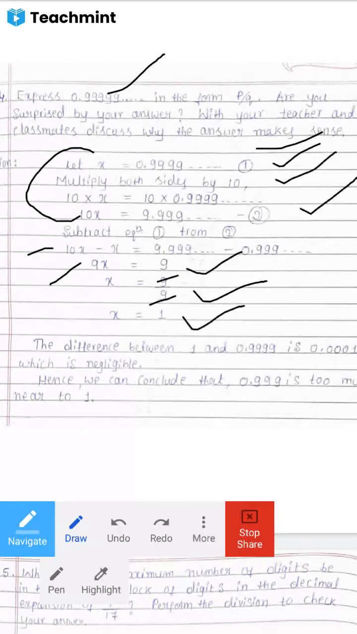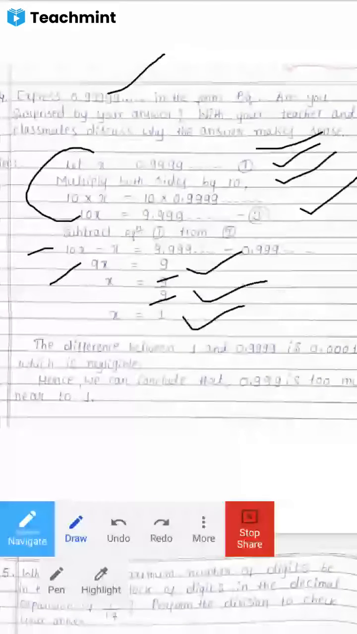Are you surprised by this answer? What type of surprise here actually? The p by q form of 0.99999 is 1. The exact answer we got is 1 by 1, and 1 by 1 is nothing but 1 only, no? So what is the surprise? The p by q form of 0.9999 is exactly equal to 1. So that is actually the surprise.